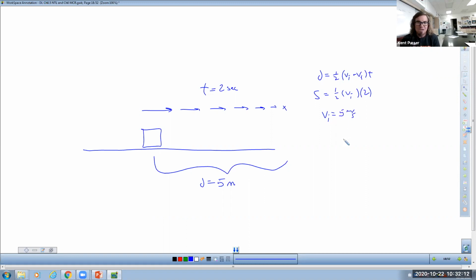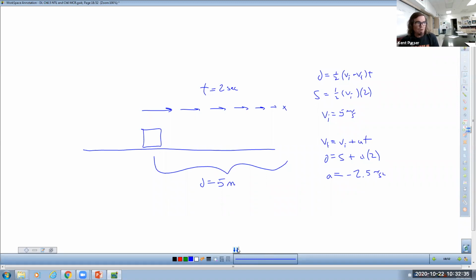So if that happens on a test, that would still be true. Okay, then the next thing is VF equals VI plus A times T. So 0 equals 5 plus A times 2. Solving for the A, you're going to move the 5, which makes it -5, then divide by 2, which gives you -2.5 meters per second squared.